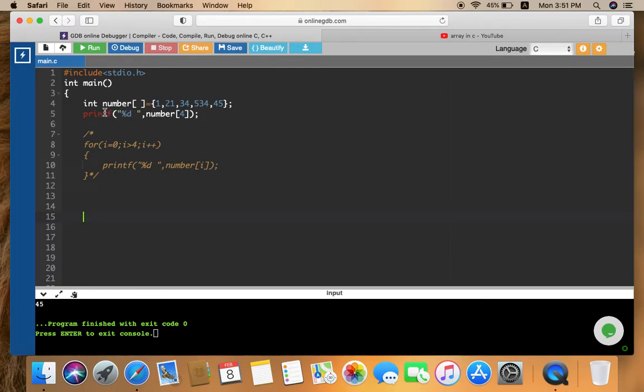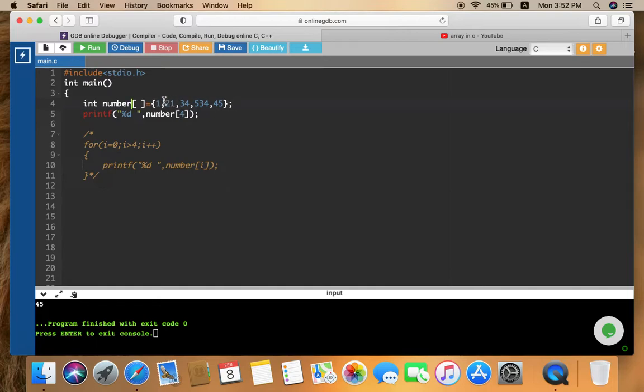Whenever square brackets are mentioned with the name of the variable, then this is an array. Remember one fault that students make: they put a gap between the name and the square brackets. It is going to give you an error, so don't make this fault.